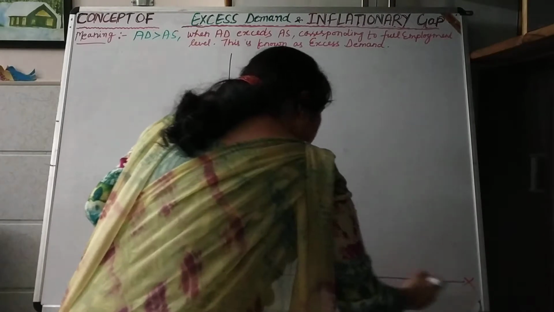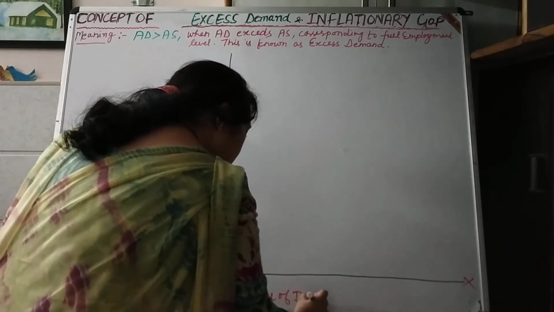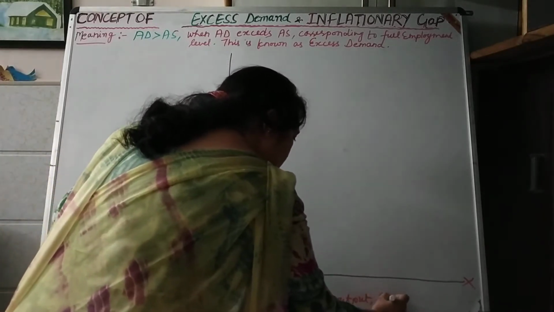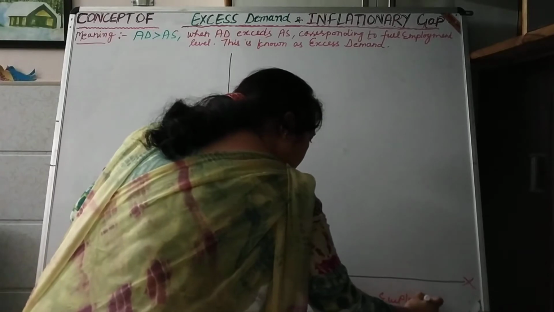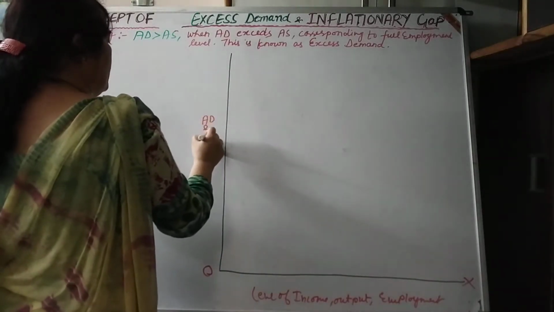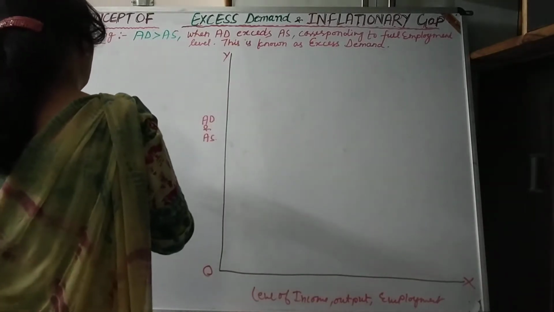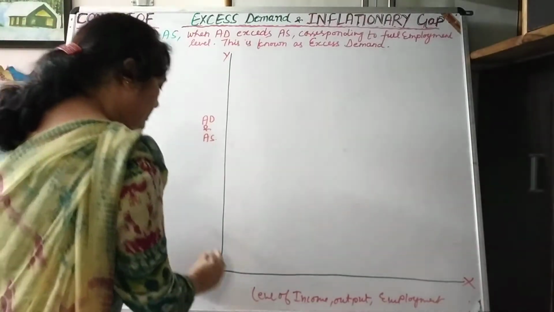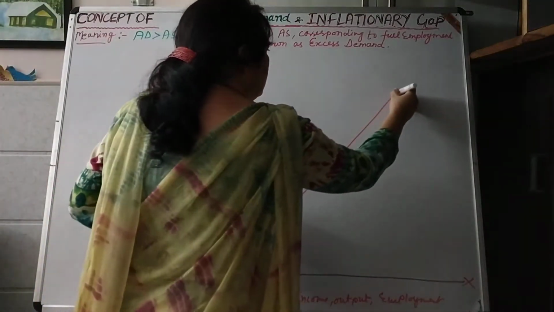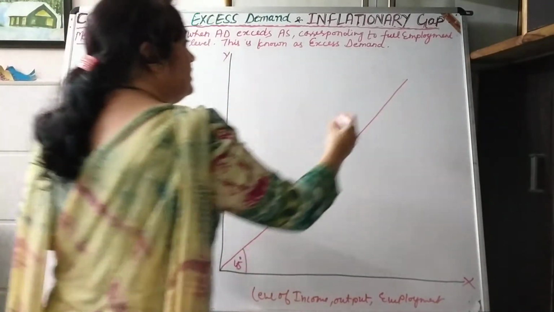We are taking the level of income, output, and employment on x-axis and aggregate demand and aggregate supply on y-axis. I am preparing aggregate supply curve at 45-degree angle.